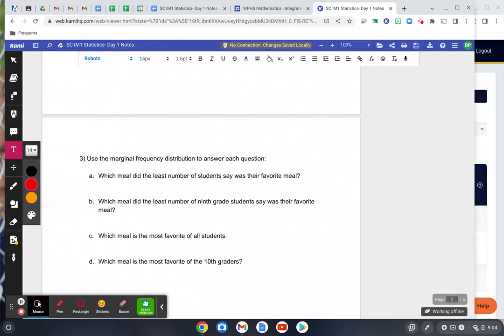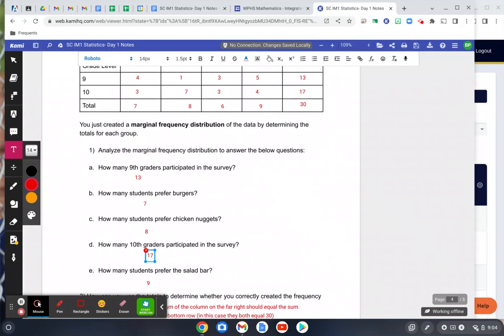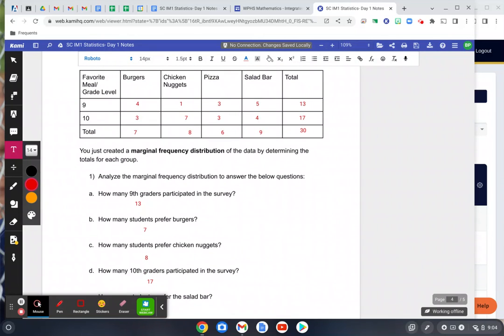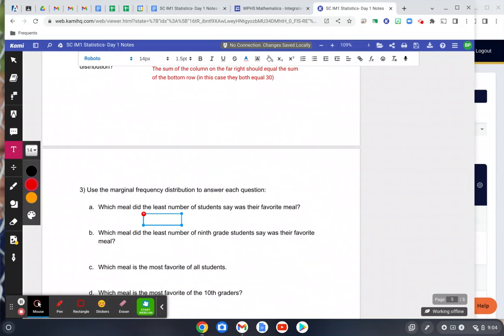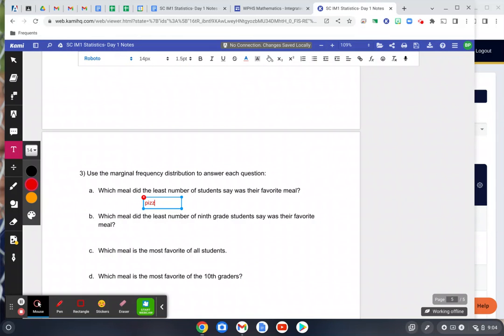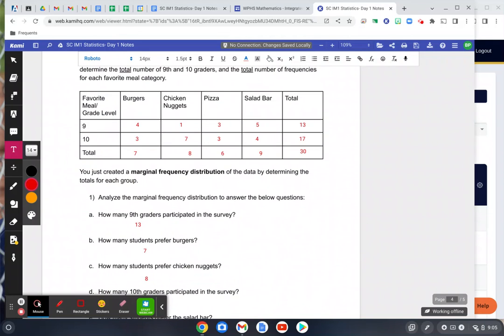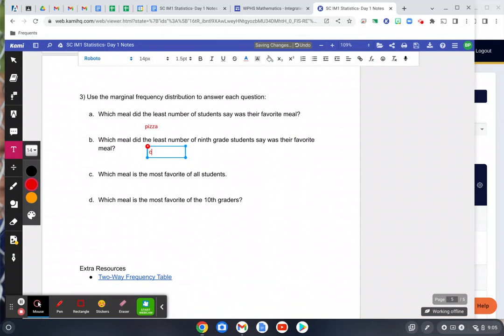Now, a few more questions down here. Which meal did the least number of students say was their favorite meal? Looking along the bottom there, it looks like the least number of people preferred pizza, right? 6 is less than 9 and 8 and 7. Okay, so we're going to go pizza here. Which meal did the least number of 9th grade students say was their favorite? So here we're just looking at the 9th grade students. So it looks like chicken nuggets. Only one person chose chicken nuggets. Okay, for whatever reason, that's popular amongst the sophomores, but not the freshmen.